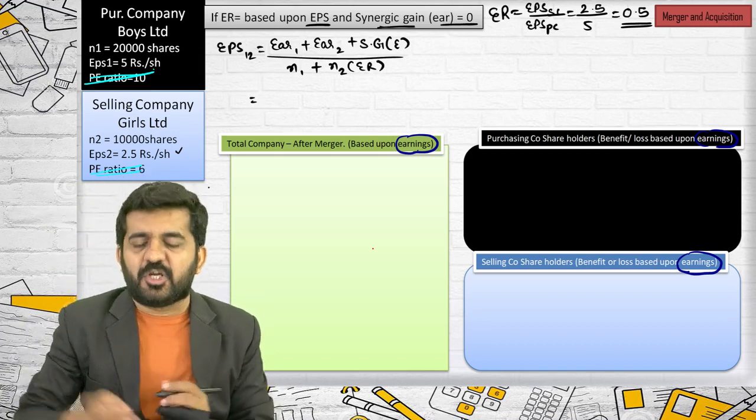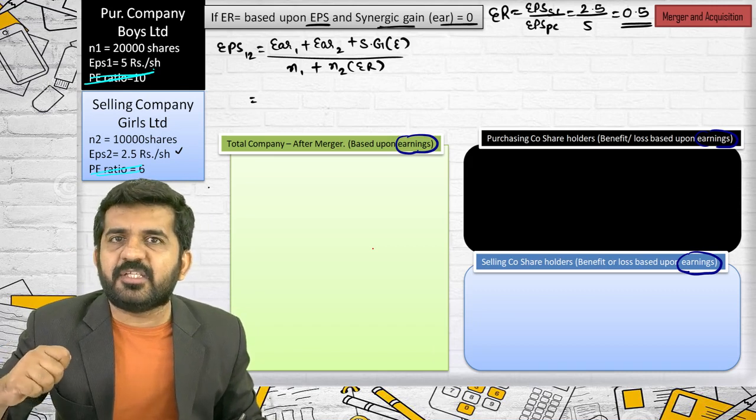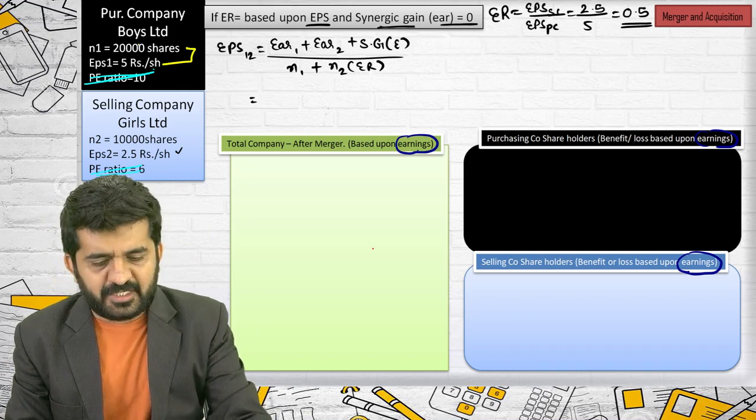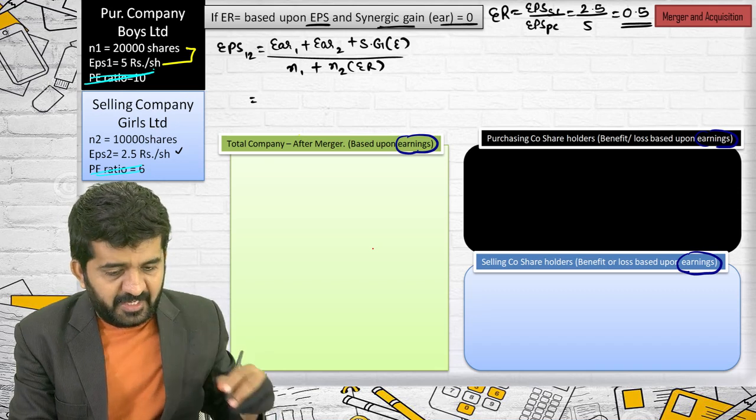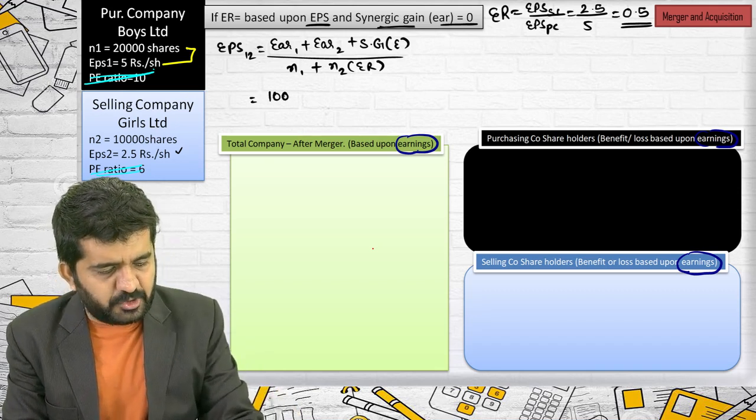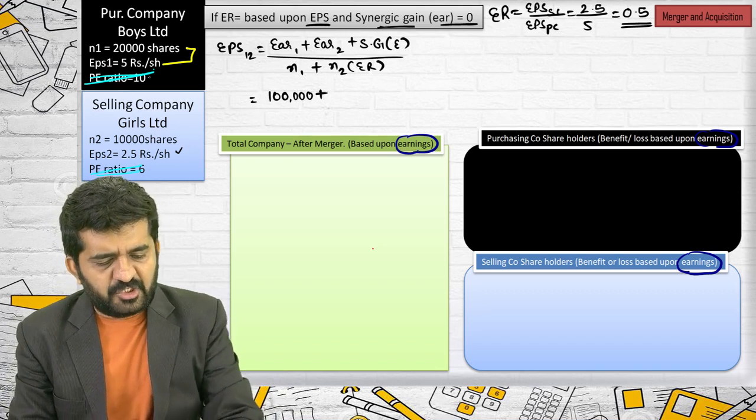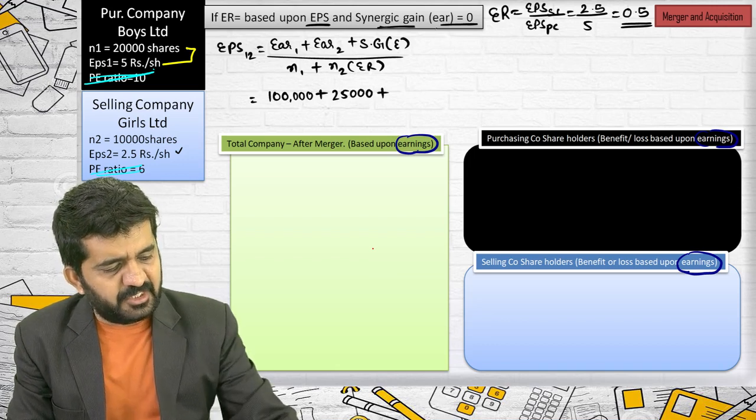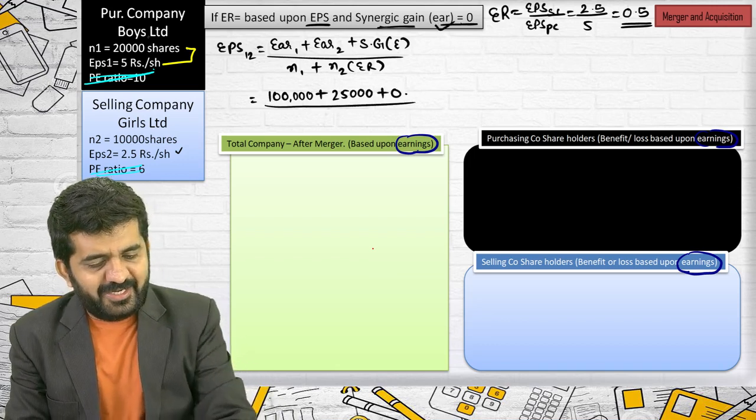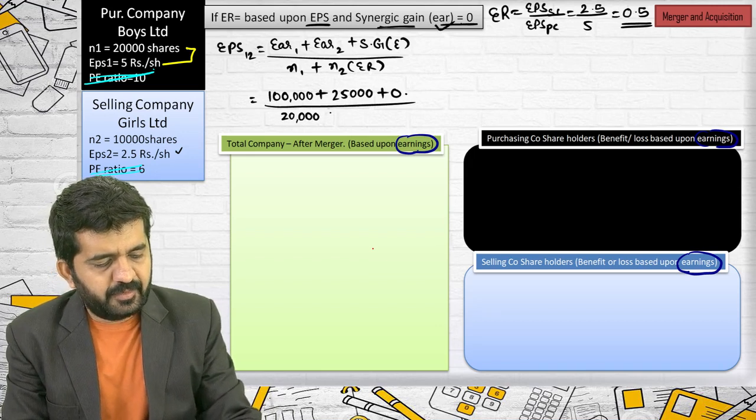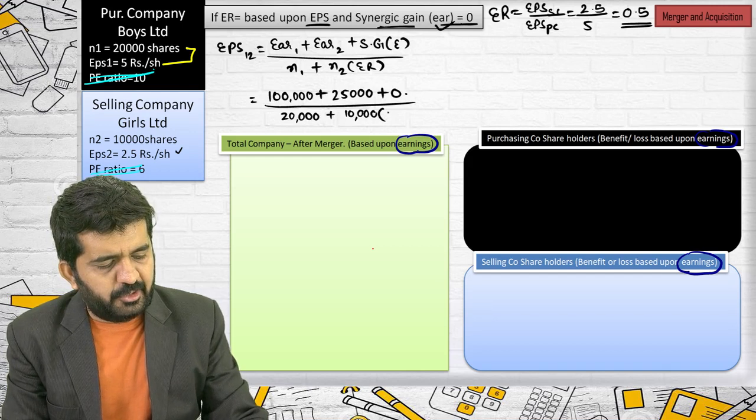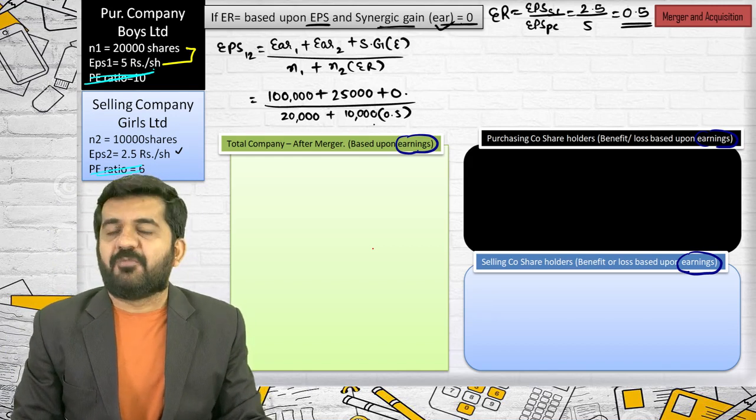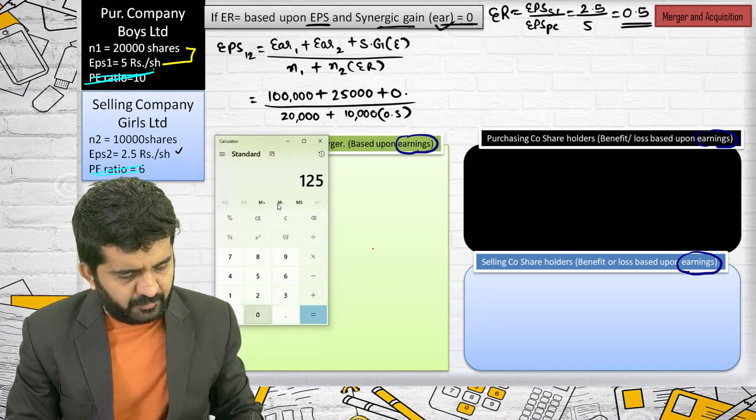Sir, earnings of 1 is not given. Total earnings is nothing but number of shares multiplied by EPS. That data is given, number of shares and EPS. So company 1 will be having earnings of 1 lakh rupees, 20,000 into 5, plus earnings of company 2 will be 10,000 into 2.5, is 25,000 rupees, plus synergic gain given is 0, divided by N1 which is 20,000 plus 10,000 into 0.5. This is 1,25,000 divided by 25,000. Numerator is 1,25,000.